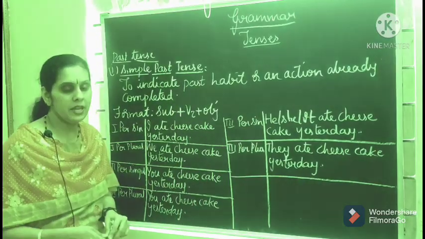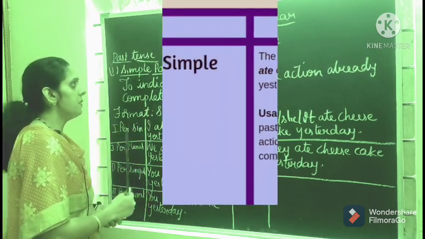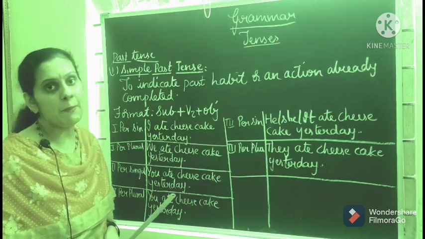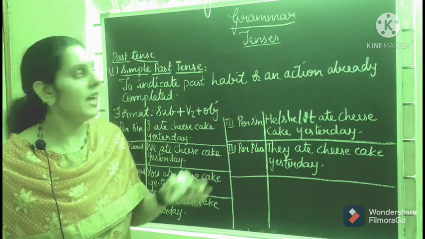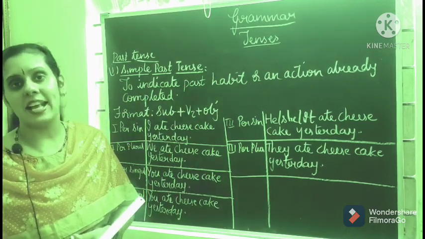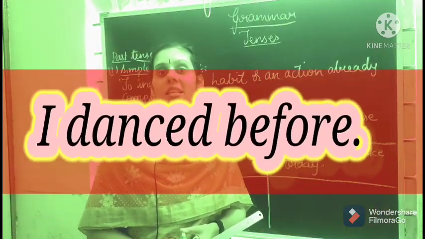Simple past tense. Okay, how to indicate? See, what does simple past tense indicate? Simple past tense indicates a past habit or an action already completed. So if you had any habit in the past, then for that we use simple past tense, or for an action which has already been completed. Like, I danced before.